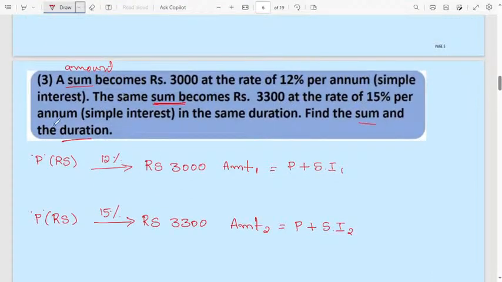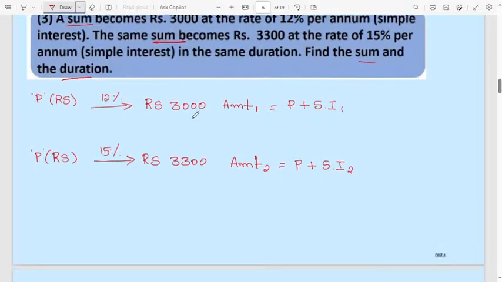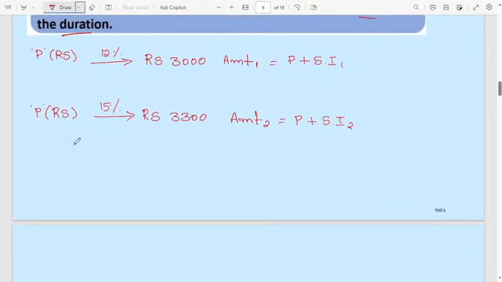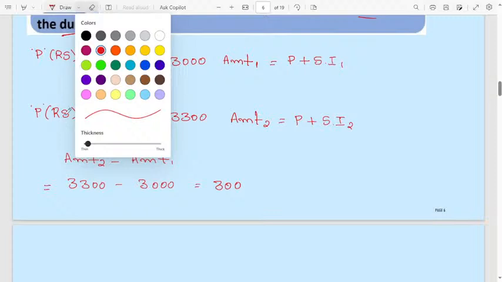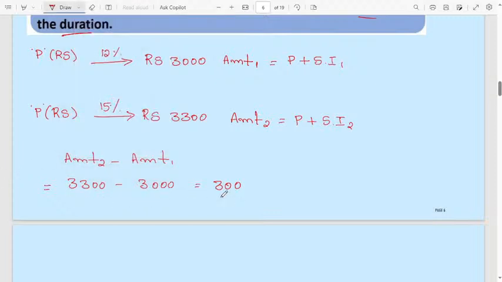Here one simple thing. In this case, you have to consider amount 2 minus amount 1. This is 3,300 minus 3,000, you will get the difference, that is 300. Amount 2 minus amount 1, 3,300 minus 3,000, will be 300.